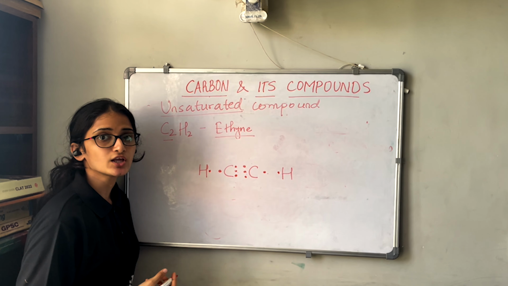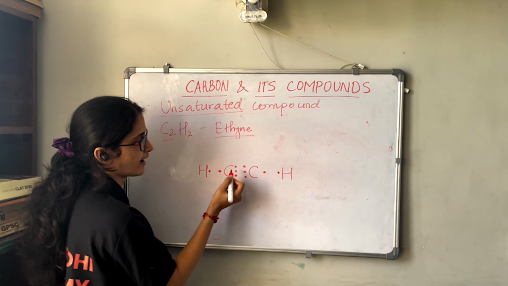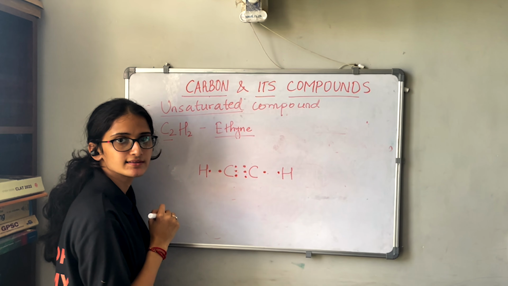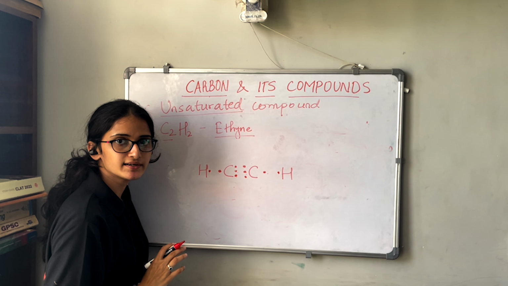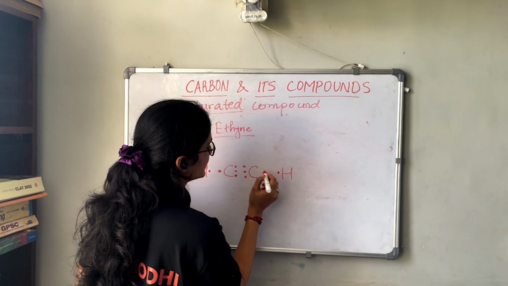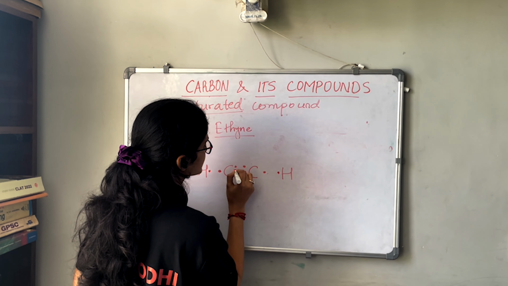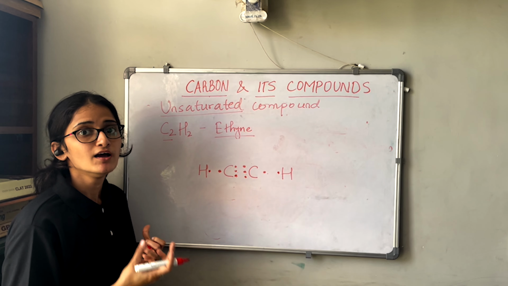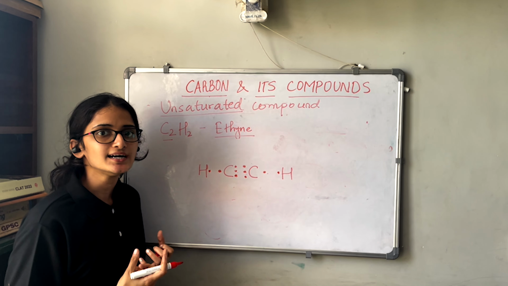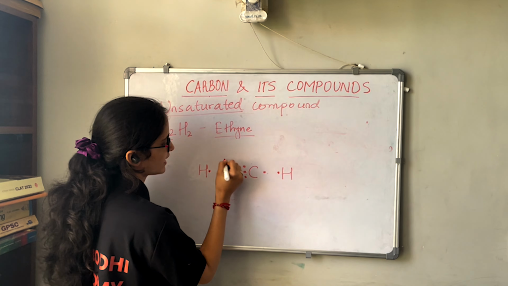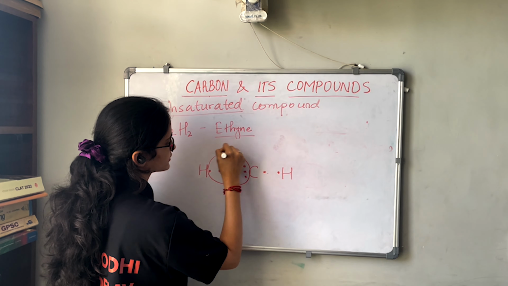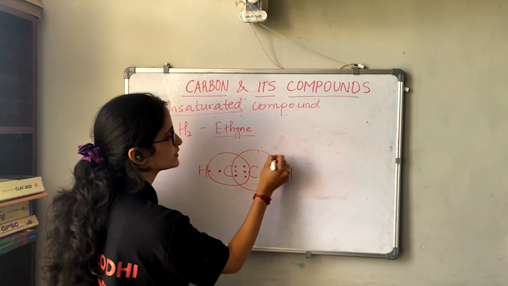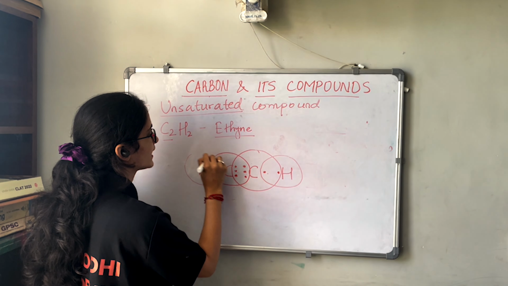Now let us check the octet of the carbon. We have 1, 2, 3, 4, 5, 6, 7, 8. For this carbon the octet is complete, right? For this carbon 1, 2, 3, 4, 5, 6, 7, 8. So for both the carbons the octet is complete, and they can attain stability. This carbon has 8 electrons and this carbon also has 8 electrons, and both the hydrogens have completed their duplet.